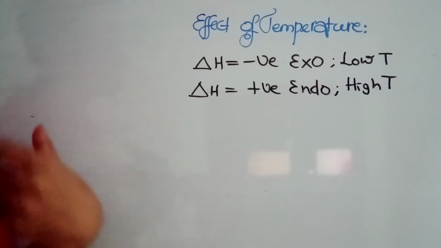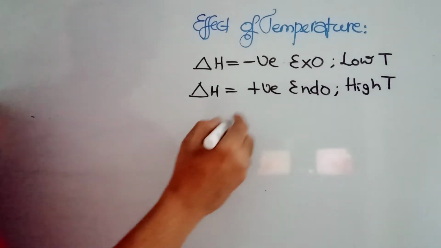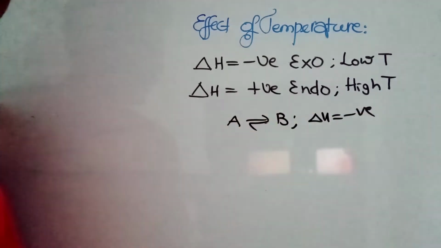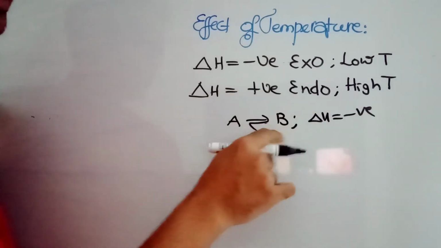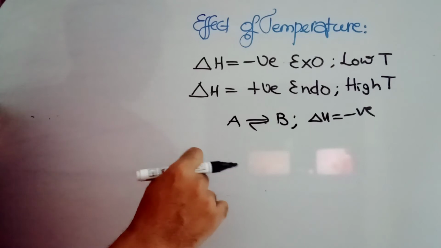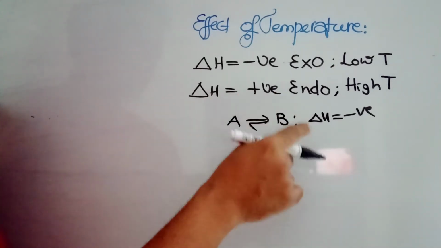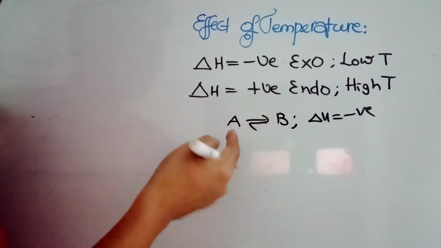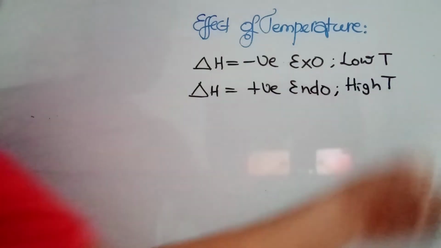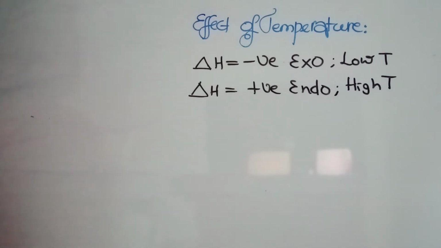Exothermic reaction, some simple logic, you see. A gives rise to B. If delta H is negative, that means formation of B is exothermic, then definitely formation of A will be endothermic. If formation of B is exothermic, that means low temperature is favored, and high temperature definitely favors the backward reaction, which is endothermic. So if the forward reaction is exothermic, the backward reaction is definitely endothermic. If delta H is negative, that means an exothermic reaction. For exothermic reactions, low temperatures are good. For endothermic reactions, high temperatures are good.